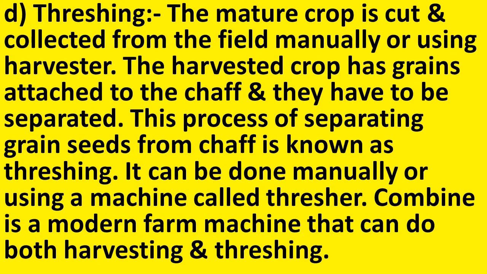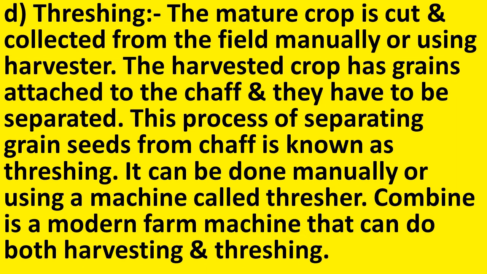The next term to explain is threshing. The mature crop is cut and collected from the field manually or using a harvester. The harvested crop has grains attached to the chaff and they have to be separated. This process of separating the grain seeds from chaff is known as threshing.